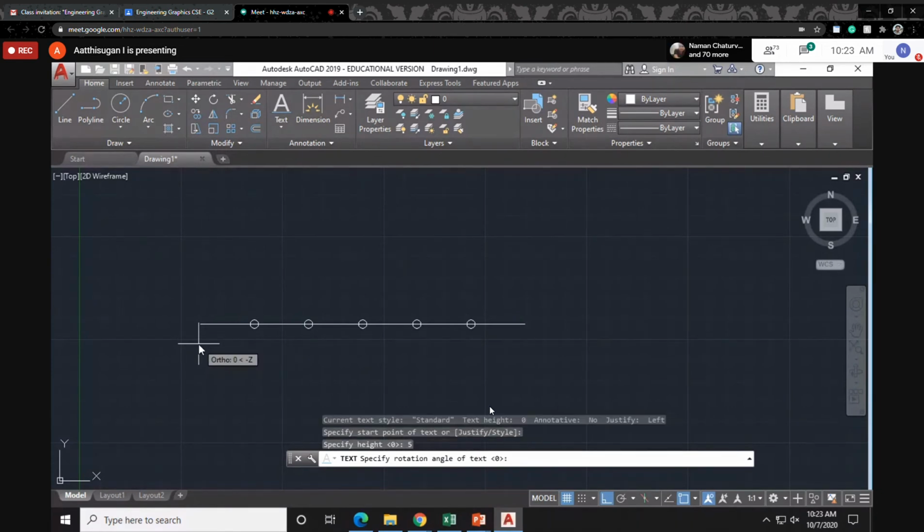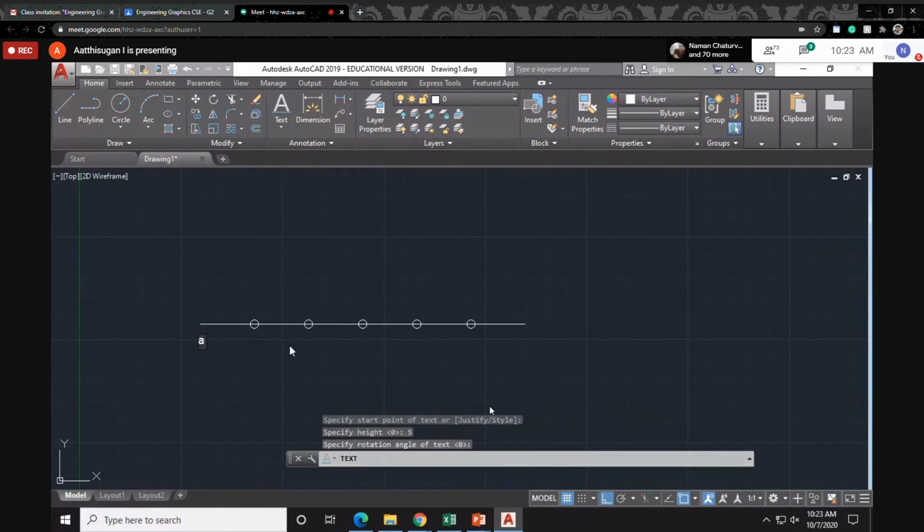Angle is 0. Type capital letter A, then B, and move anywhere. Then 1, 2, 3, 4, like this you can type it.